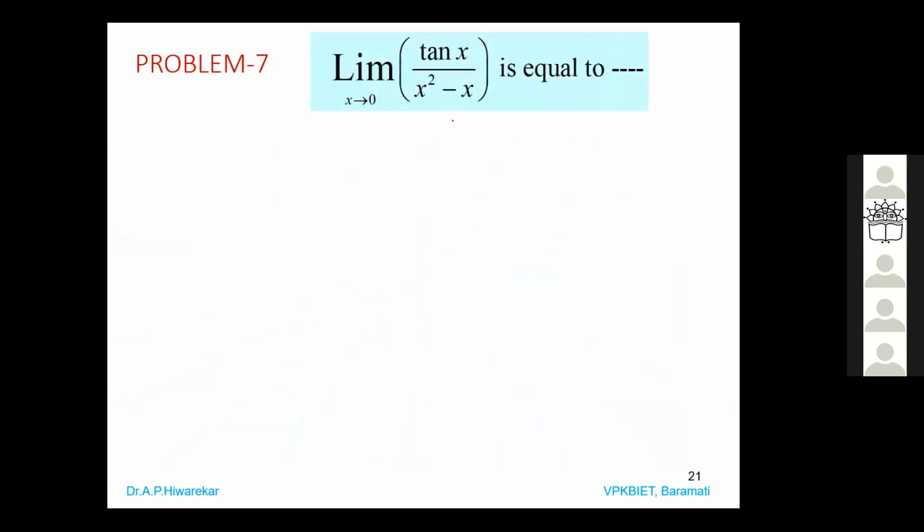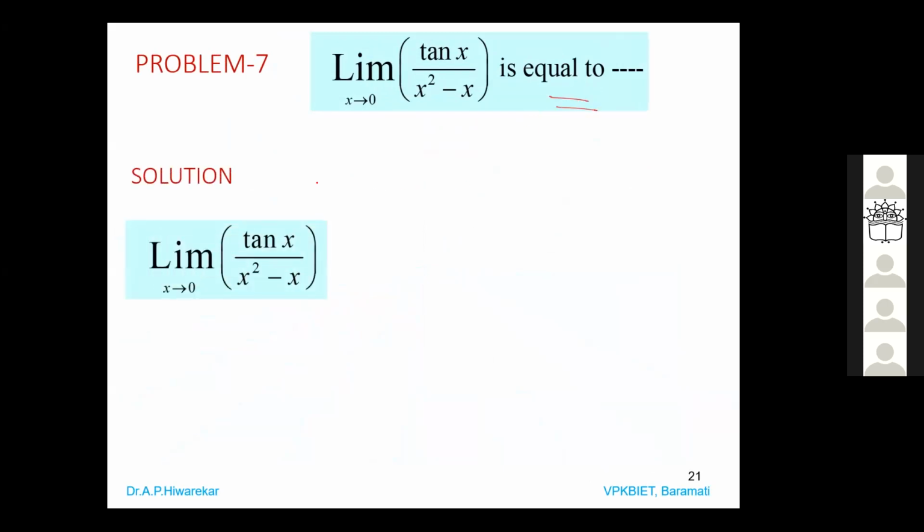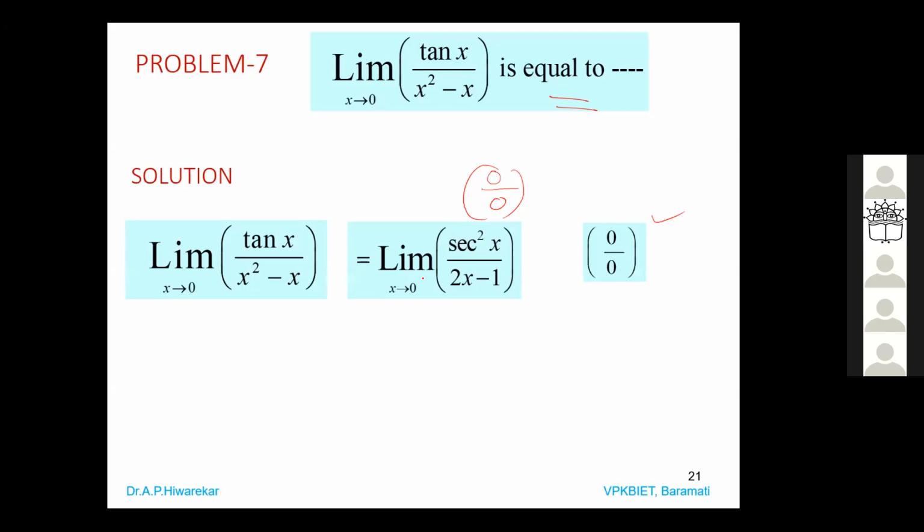So tan x by x square minus x, limit of this as x tends to 0. So we know that tan of 0 we are getting 0. So we are getting this form as 0 by 0 directly. So just take the derivative because it is already in the standard form. Take the derivative of numerator, take the derivative of denominator. Derivative of tan x is sec square x. Derivative of x square minus x is 2x minus 1.